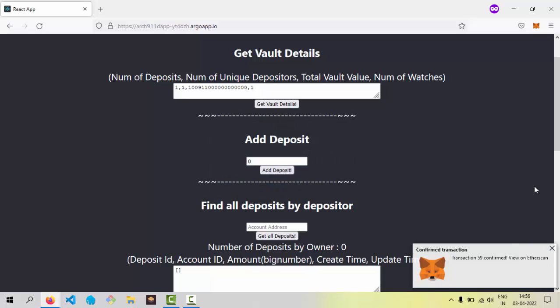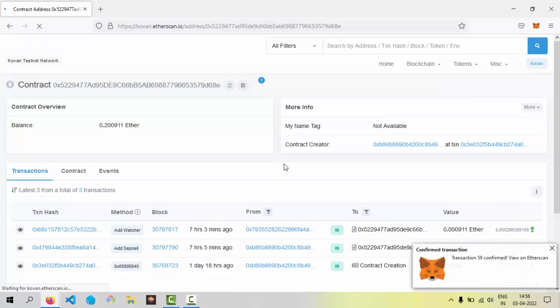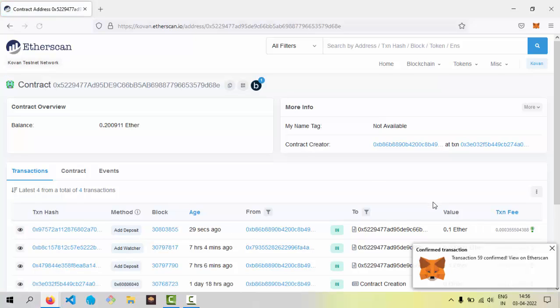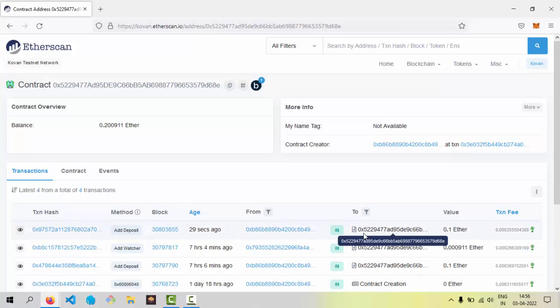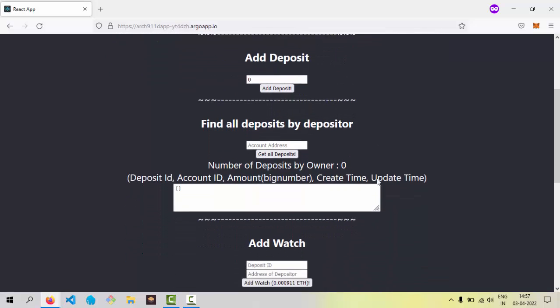Okay, so the deposit was created, and in a few moments, when I go to my contract on Etherscan and refresh, I should see this deposit. Okay, so the deposit is here. I see a deposit, this is the method add deposit. So the deposit was created. Now let's do some more things with the contract.